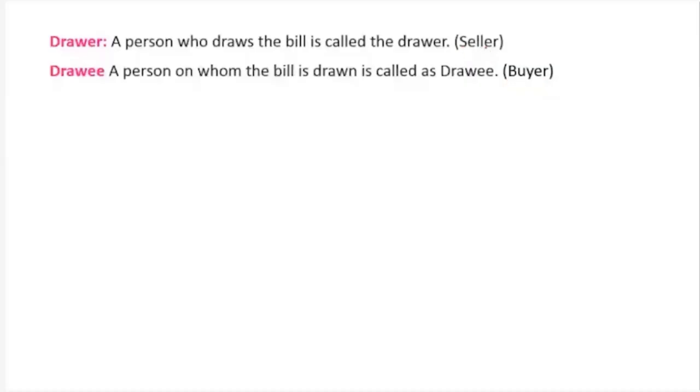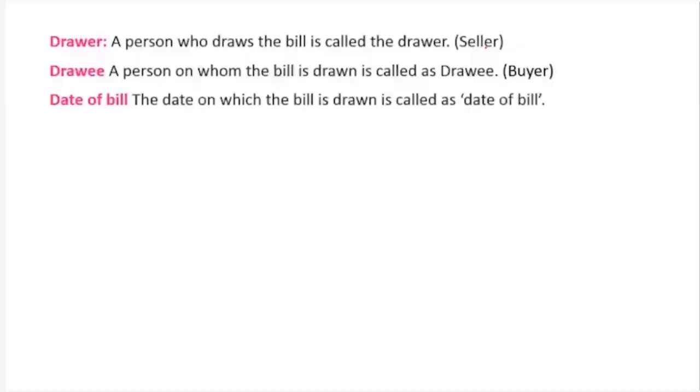Then date of bill. Dear student, like when somebody writes a check. Have you seen a check? When you draw a check, when you write a check, do you write a date or not?